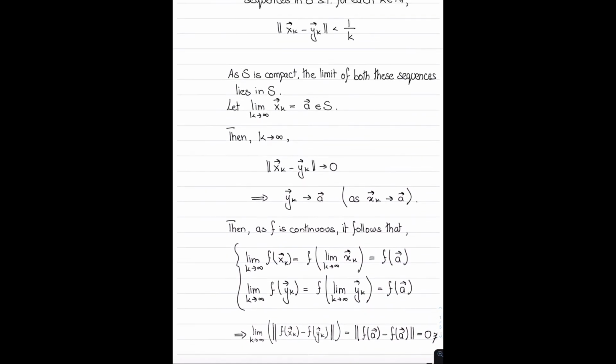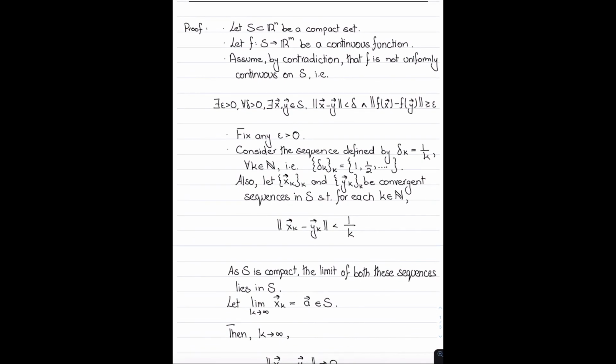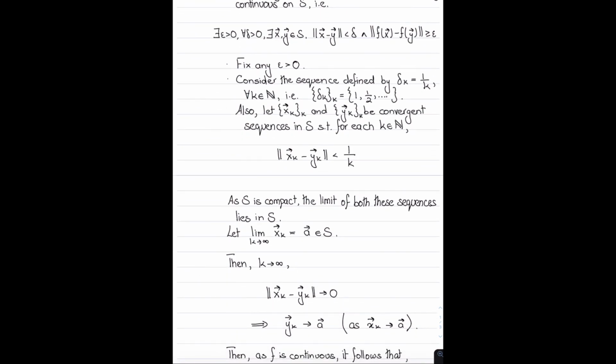There are a few things that I would like to emphasize while I'm recapping. So the idea behind the proof comes from the fact that we use the first part of the assumption to create a sequence such that the norm of f of x minus f of y is equal to 0, and that means it's not greater than or equal to epsilon, because epsilon by assumption is a number that is greater than 0.